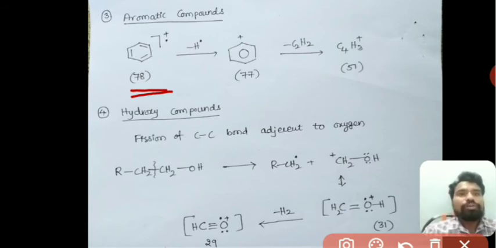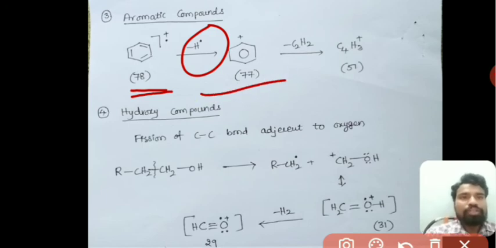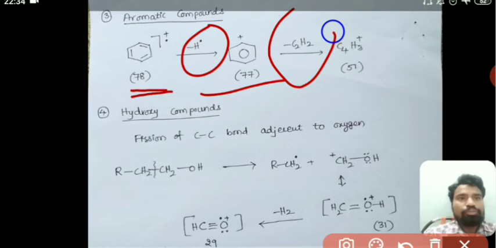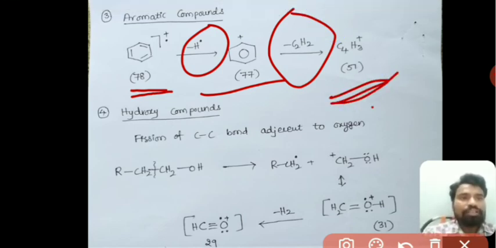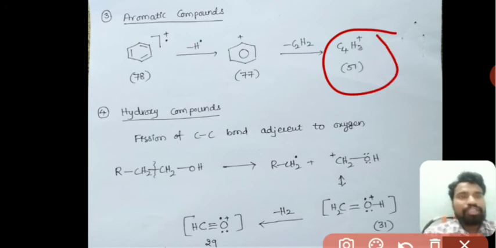By the removal of a hydrogen radical, it forms the phenyl carbocation, that is C6H5+, and by the removal of C2H2, it forms C4H3+. So this is the characteristic peak in the case of aromatic compounds.